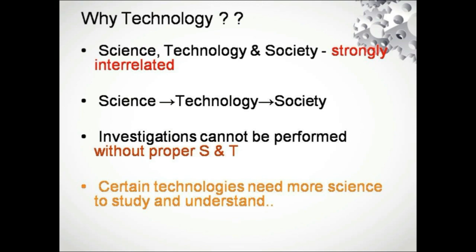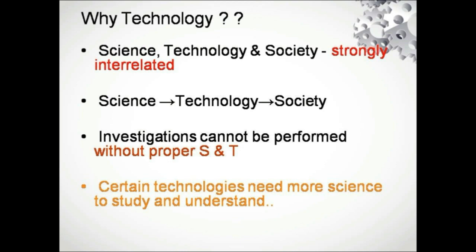So whatever science is developed, it will affect the technology. Both science and technology will affect the society. In turn, society will be affected because of science and technology. So all the three are completely interrelated. So whatever innovation takes place in any of the three will affect the others.